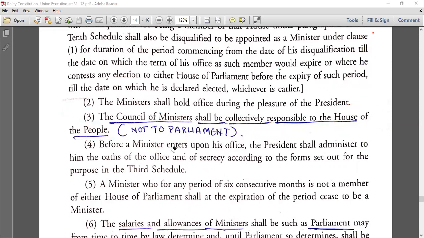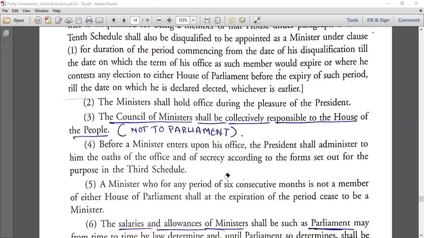Now, before a minister enters upon the office, the President shall administer to him the oaths of the office and of secrecy according to the form set out in the 3rd Schedule. You must have seen that before they enter the office, they take the oath. These are all mentioned in the 3rd Schedule.